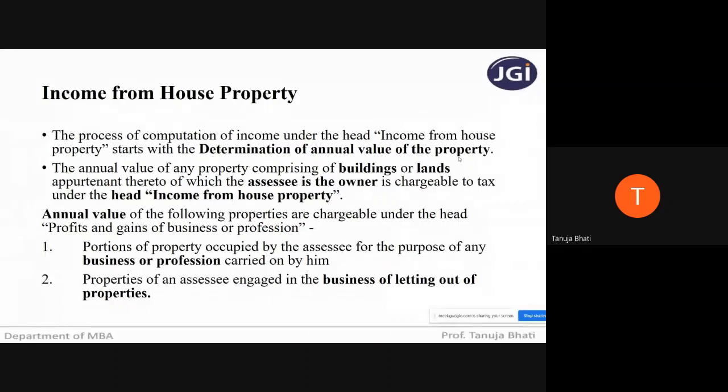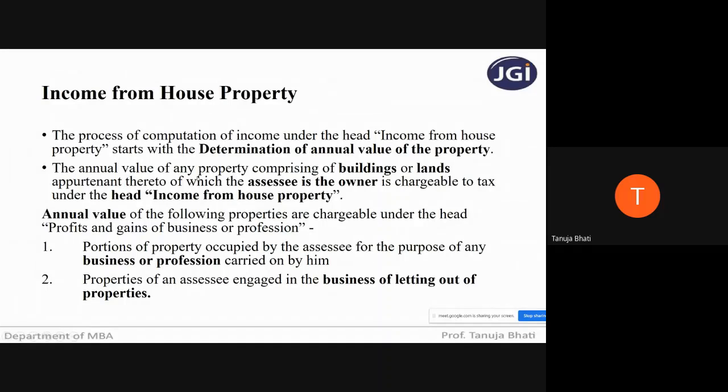Yearly basis, as you all already know, whatever income we are earning in the previous year, it is assessed to tax in the assessment year. So remember, in case of house property, the income will be determined. How do you calculate? Like we have seen in case of salaries, how do we calculate the income on which tax has to be paid on salaries? Now, in case of house property, solely the determination of your tax will be dependent on your annual value. Now, what is going to be the annual value in different scenarios of property, we will be seeing in the succeeding slides.